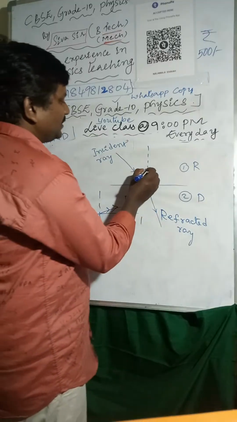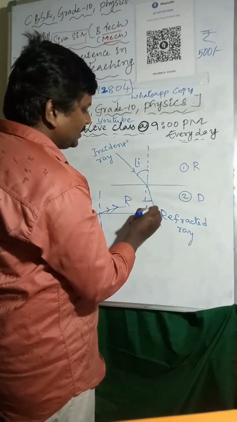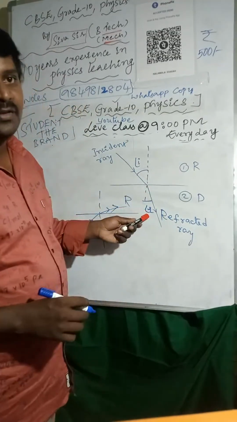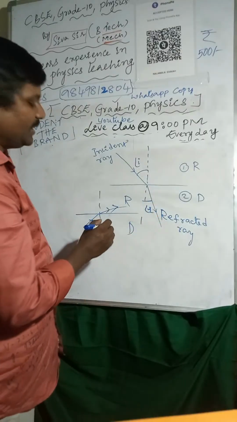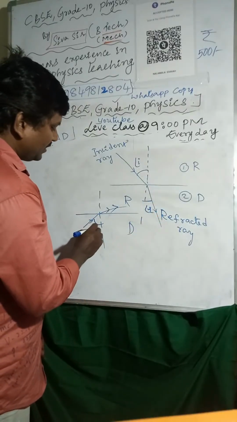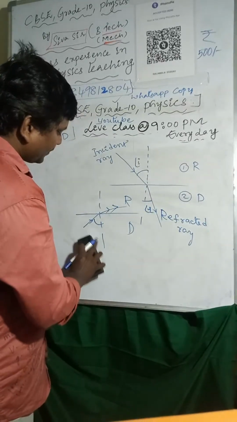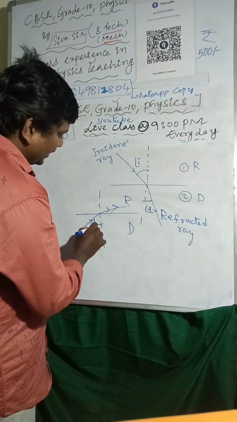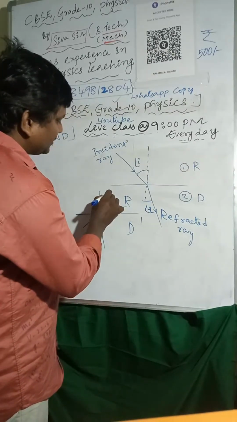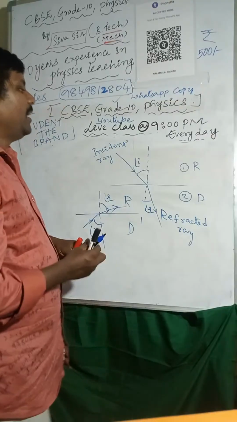So here, this is the angle of incidence and angle of refraction. Here is the angle of incidence, and this is the angle of refraction. So here you have to understand one thing.